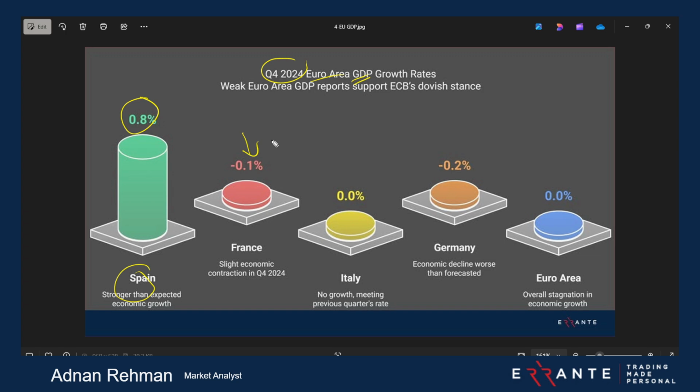All of the others are below or closer to 0%. This is not something the euro wants. So if we have a stronger USD in terms of this NFP data, then you can couple it with the fundamental weakness of the euro. This is what I've been explaining earlier as well.